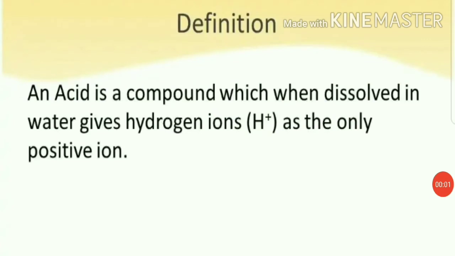So let's talk about the precise definition of acid. An acid is a compound which, when dissolved in water, gives hydrogen ion as the only positive ion. So I hope this definition is clear to you.